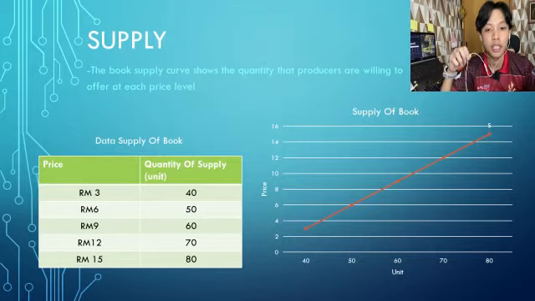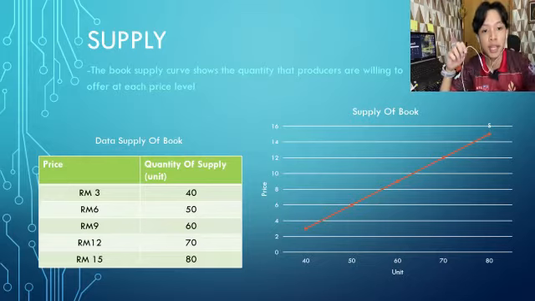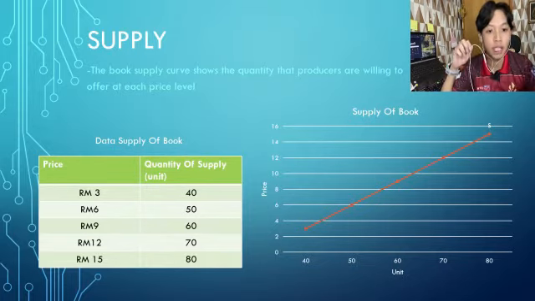So, this table shows the supply of books. At the RM3 price level, the quantity of books offered is 40 units. At the 6 ringgit price level, the quantity of books offered is 15 units.